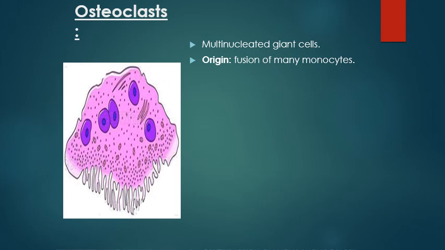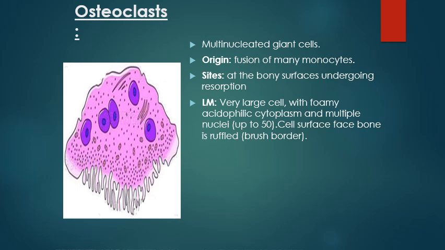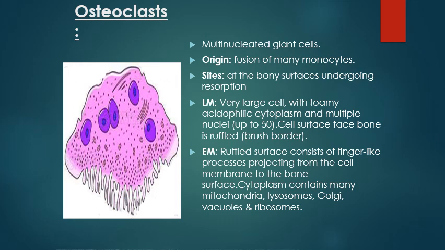It arises from fusion of the blood monocytes. They are present on the bony surface that will face resorption. It is a large cell with foamy acidophilic cytoplasm containing many nuclei, from fusion of many monocytes. The part that faces the area I'm going to resorb is called the brush border, which is rich in microvilli, to increase the surface area. It contains Golgi apparatus, mitochondria, and lysosomes.